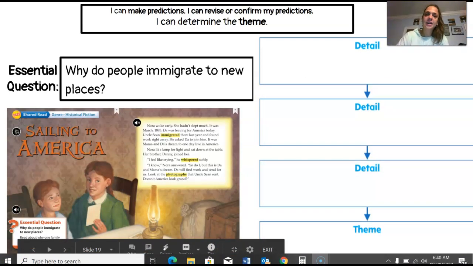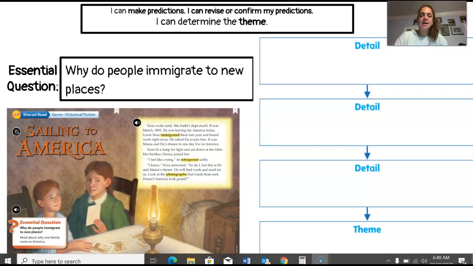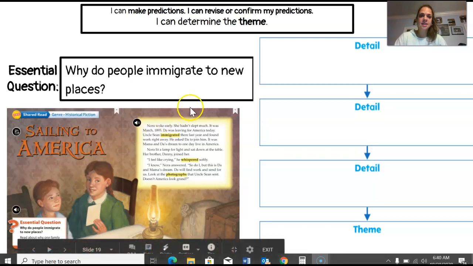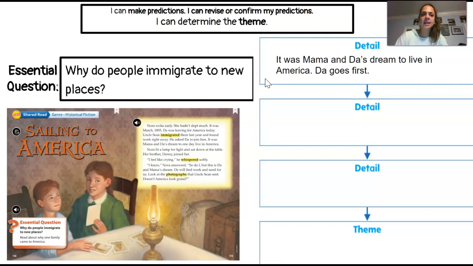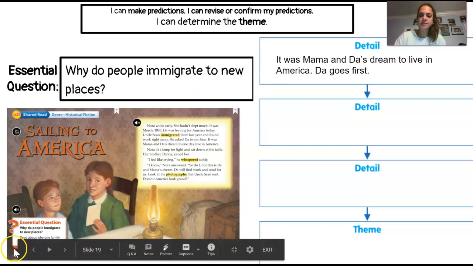Now that I've identified a key detail of what the characters say or do, I'm going to record that on my graphic organizer. I'm going to organize my details. So in the beginning, so we put it in the beginning detail, very first, it was Mama and Dad's dream to live in America. Da goes first.